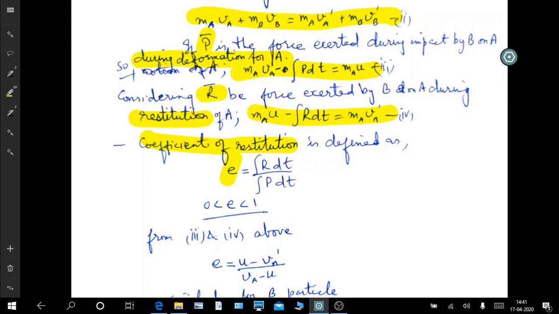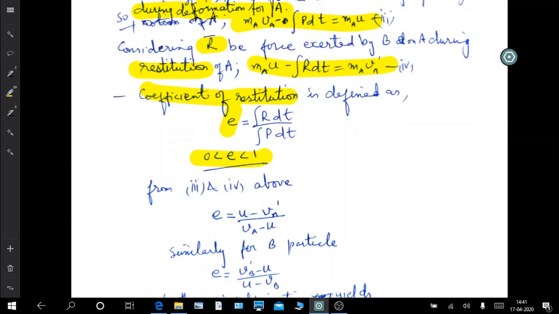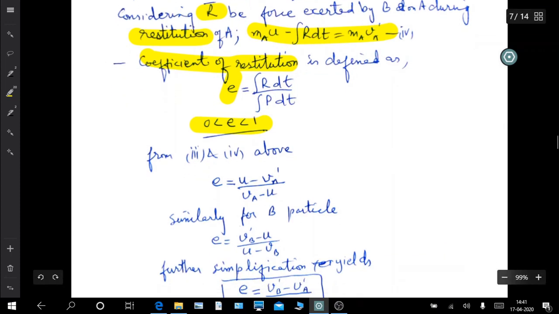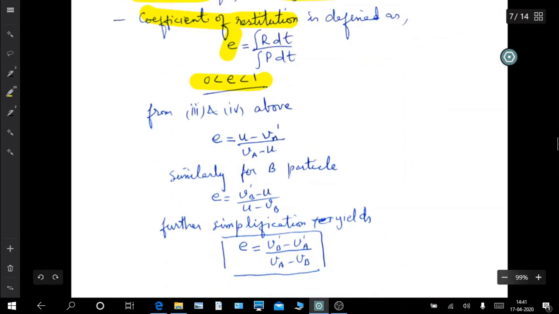the impact force during restitution divided by the impact force during deformation. And E can take values between 0 and 1, because we can see here that the maximum restitution force that two colliding bodies can have is when R equals P. R can be 0 also, and the maximum that R can be is when R equals P. So E lies between 0 and 1. R can never be greater than P. The restitution force is never greater than the deformation force.